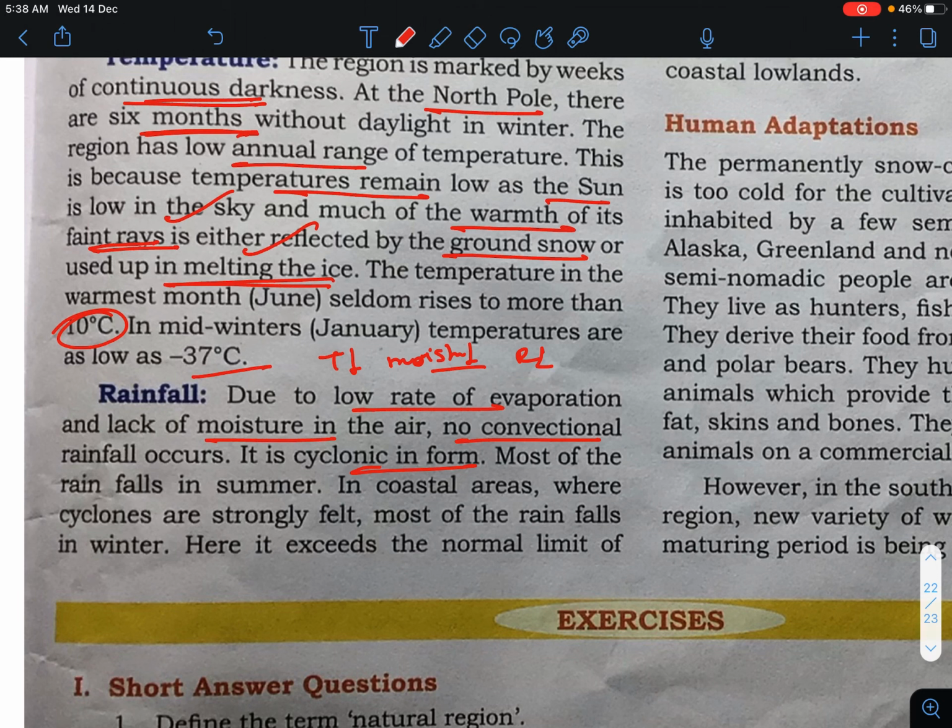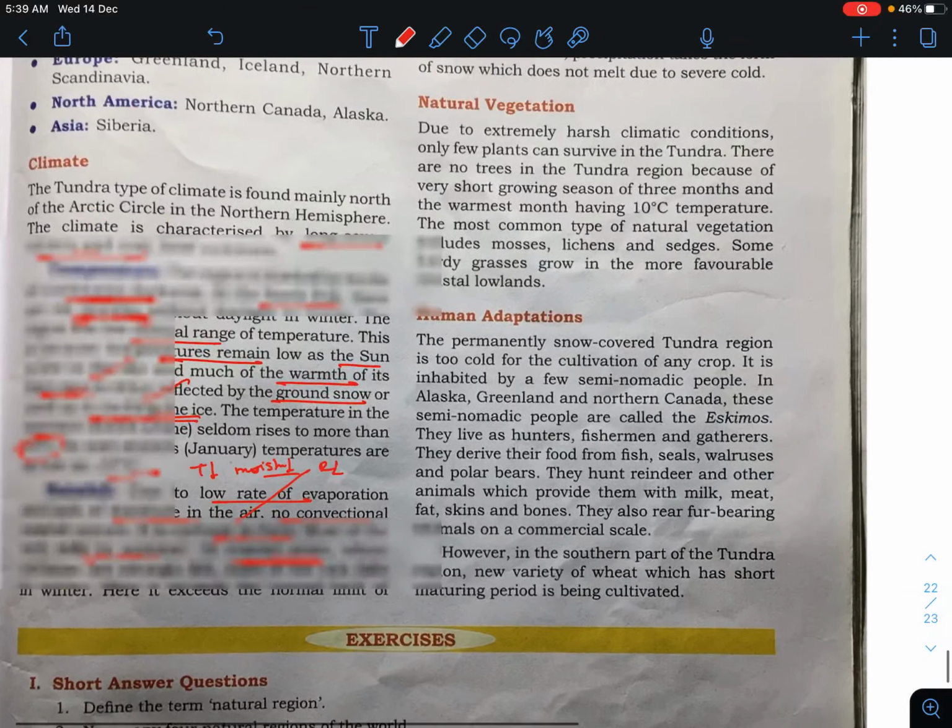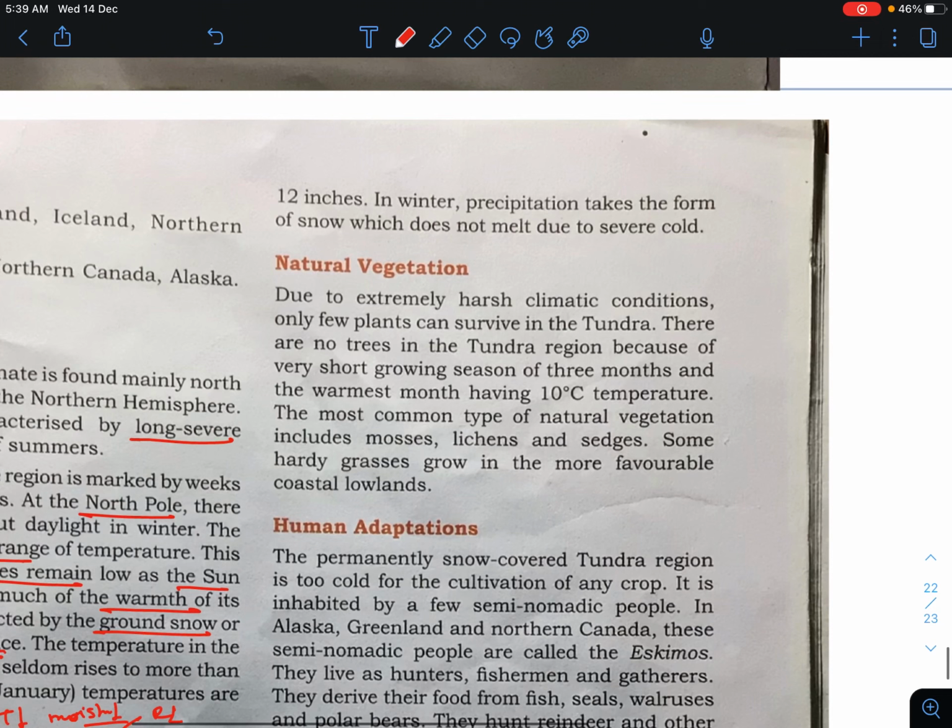Most of the rain falls in summer. Cyclonic means frontal. In the coastal areas where cyclones are strongly felt, most of the rain falls in the winter. Here it exceeds the normal limit. Now what is the average? It is 12 inches, very low.